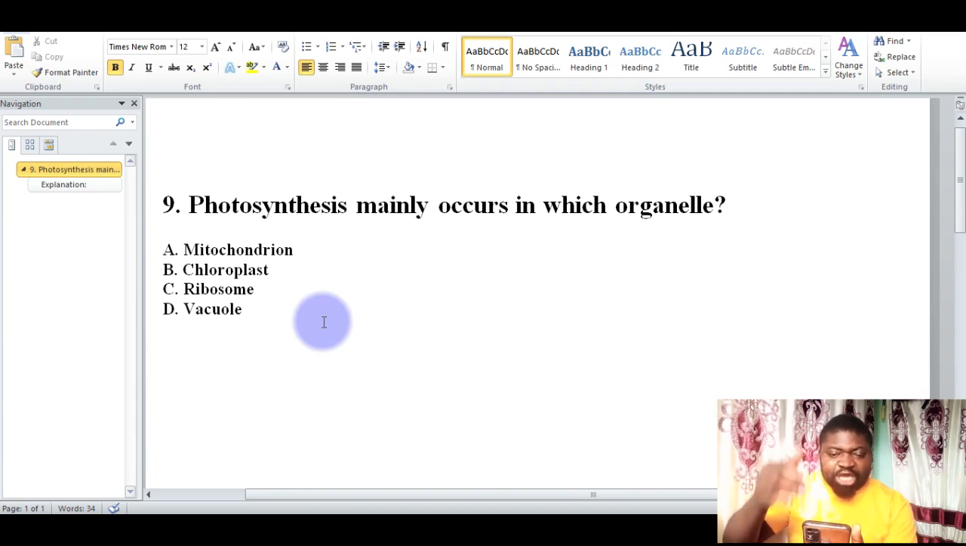In which organelle does photosynthesis actually occur? A, mitochondria. B, chloroplast. C, ribosomes. D, vacuole. The correct answer here is chloroplast. This is because chloroplasts contain chlorophyll, which helps in absorbing solar energy from the sun in order to convert carbon dioxide and water into glucose and oxygen.